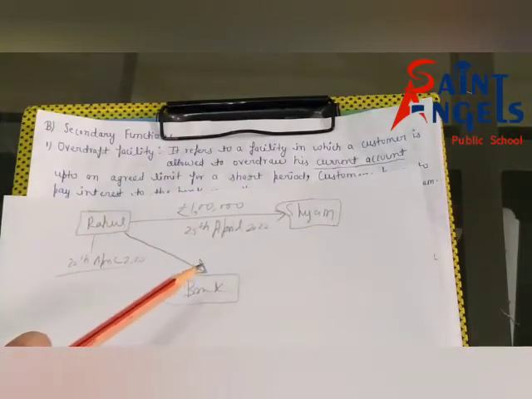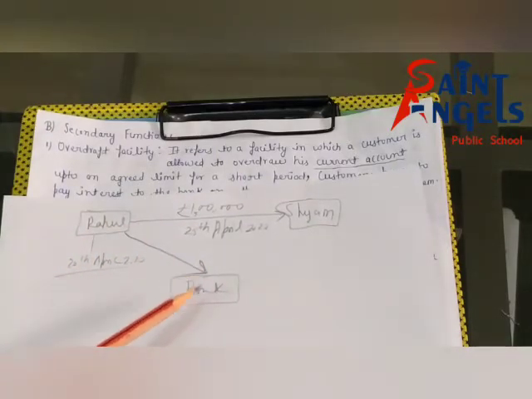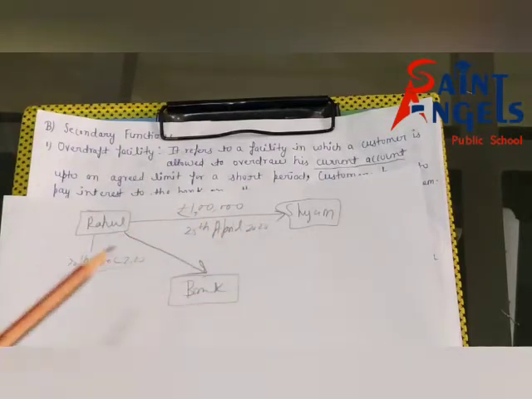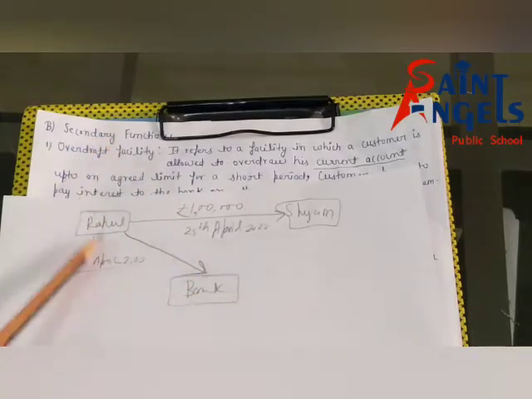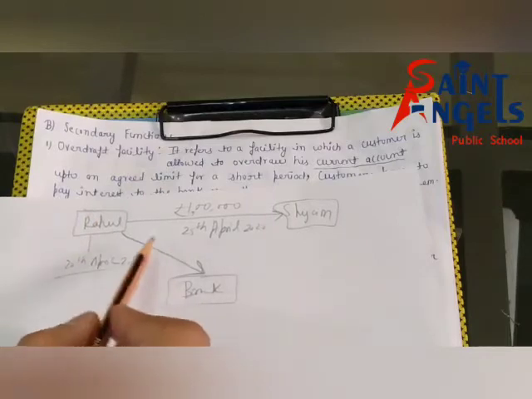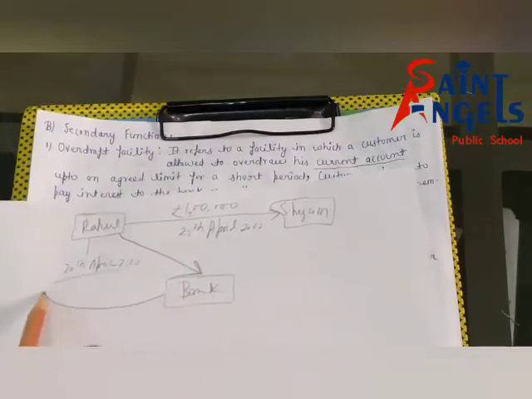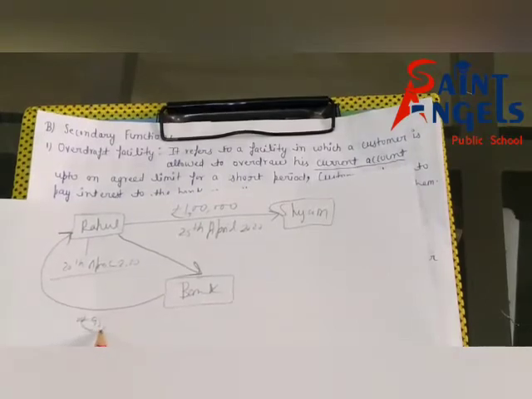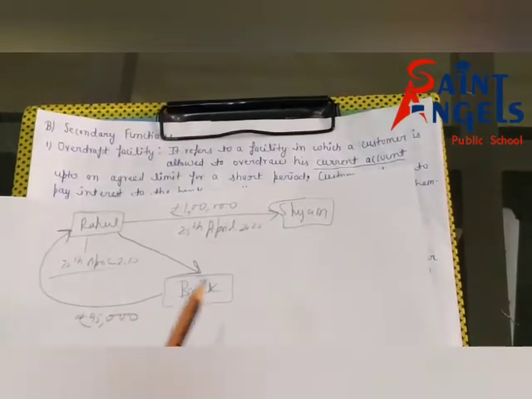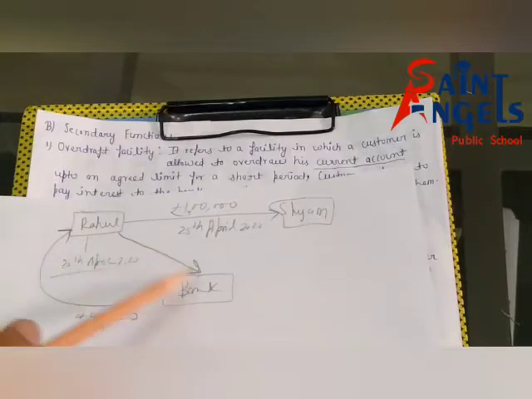Then after deducting the commission, bank will pay suppose rupee 95,000 to the holder.